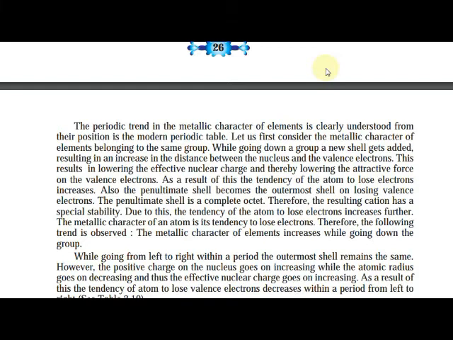The metallic character of an element is its tendency to lose electrons. Therefore, the following trend is observed: the metallic character of elements increases while going down the group.